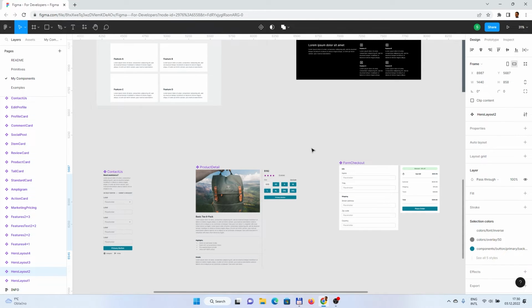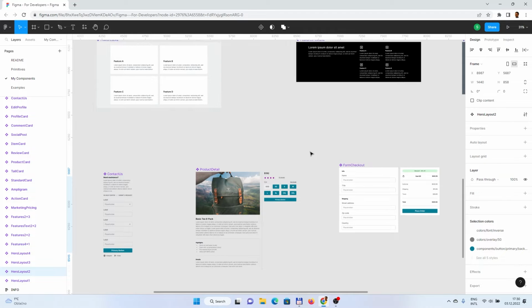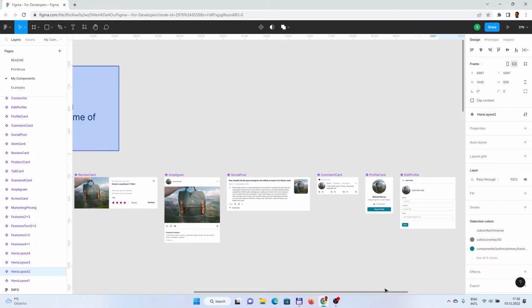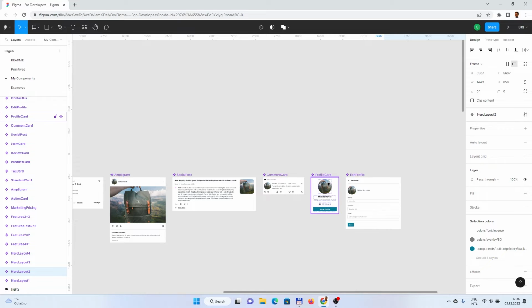We will not do all the stuff which is there, but I see quite a good fit, or what we can reuse, is a profile card and edit profile, because this looks like a form which we will need, and a profile card is something for the read-only mode.